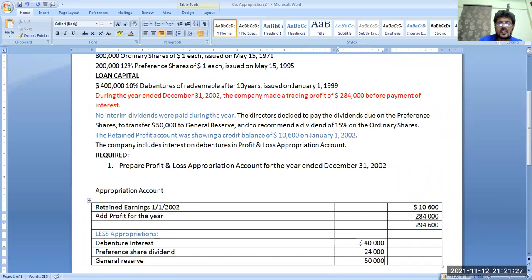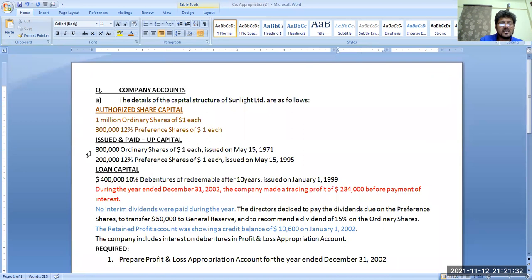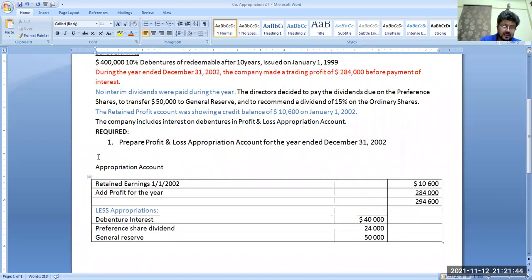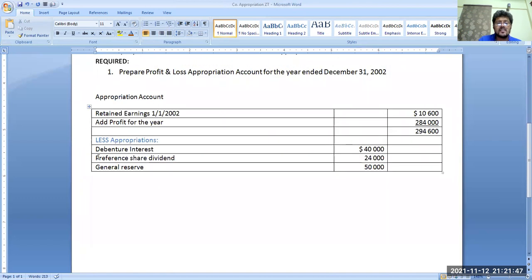Now 15% dividend on ordinary shares. Again, 8,000 ordinary shares of a dollar each means $8,000. Multiply by 1 means $8,000. Multiply by how much? We are giving 15% on ordinary shares. So that would be $120,000.